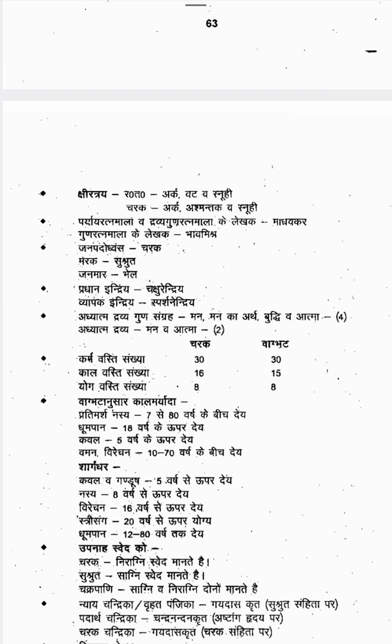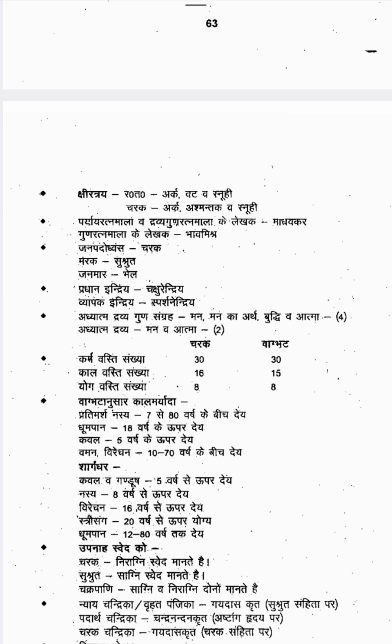Next one is Basti. We have already seen that based on number there are 3 types of Basti: Karma Basti, Kala Basti and Yoga Basti. In that, the numbers are very important. Karma Basti is 30, total 30 bastis. In that, how many Niruha and how many Anuvasana there are, we have already seen. Charaka and Vagbhata both say a total of 30 bastis, called Karma Basti. There is a difference of opinion in Kala Basti. According to Charaka the number of Kala Basti is 16, according to Vagbhata 15. So definitely you can get a question.